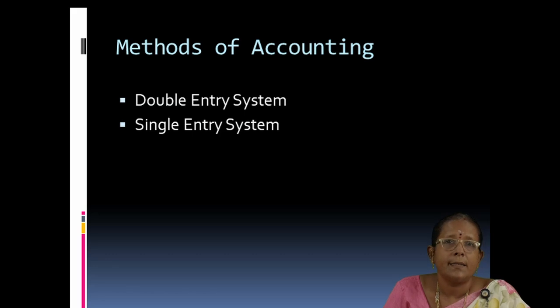Single entry system means they won't follow the double entry system, but they will write only the required things. That is, only personal accounts are entered. Cash account and personal account are entered. No nominal and real accounts are entered in single entry system, right?